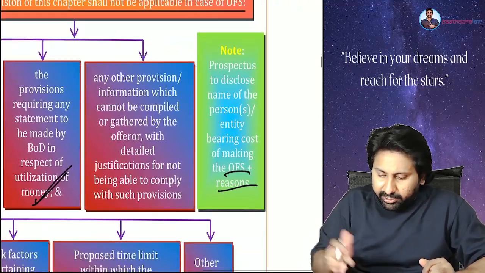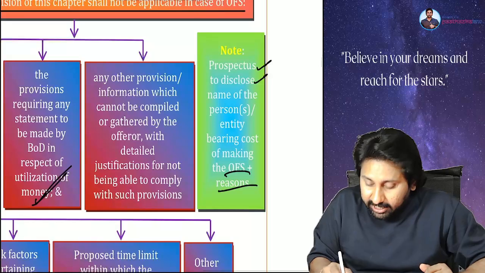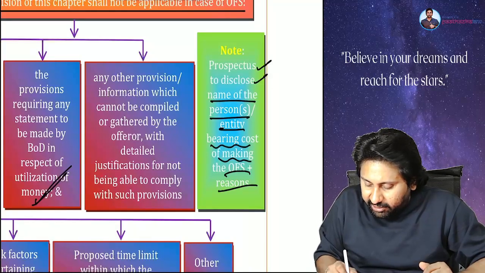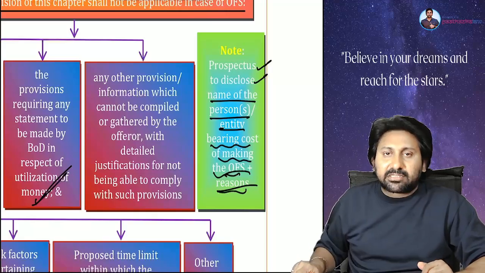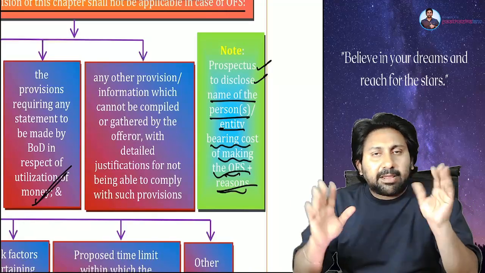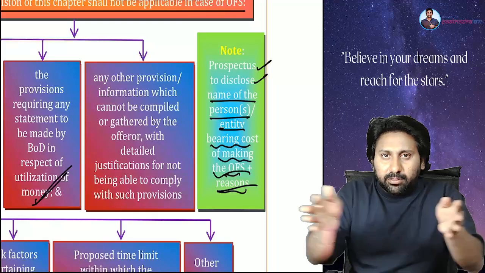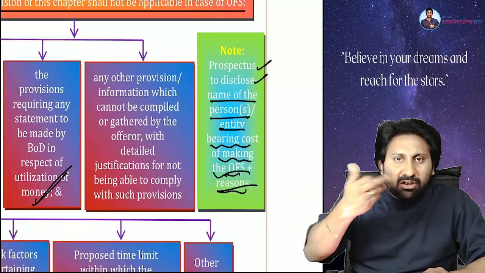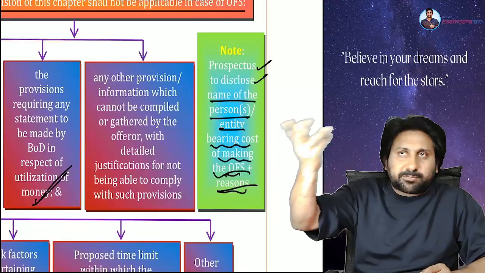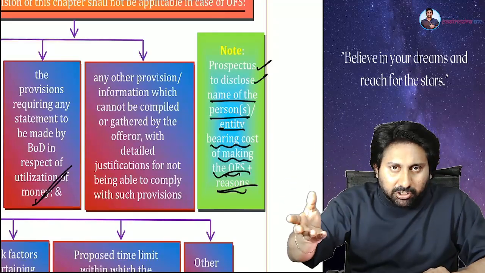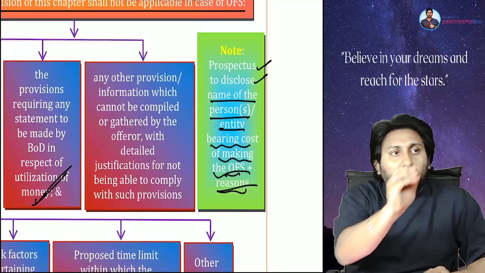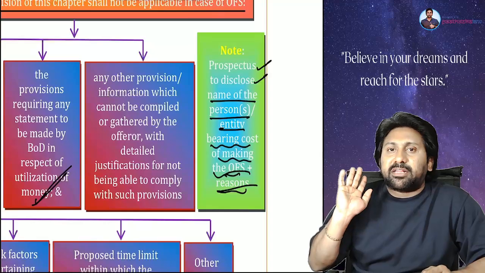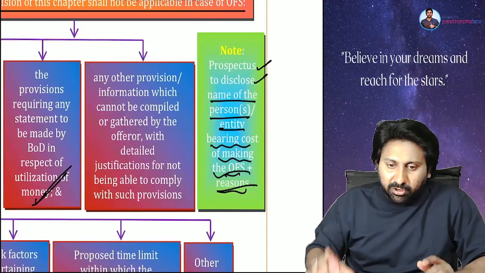And the last point, the prospectus to disclose the name of the persons or entity bearing the cost of making the OFS and reasons. Means, for example, a 100-people group, they formed a group of members, they wanted to sell. Okay. They will not sell directly to the public. The company will issue the prospectus, everything. The company will incur a lot of cost. Okay, who will reimburse? One or two people in that 100 will first reimburse. Who are those people? Clearly make the disclosure in the prospectus. That's what he wanted to tell.